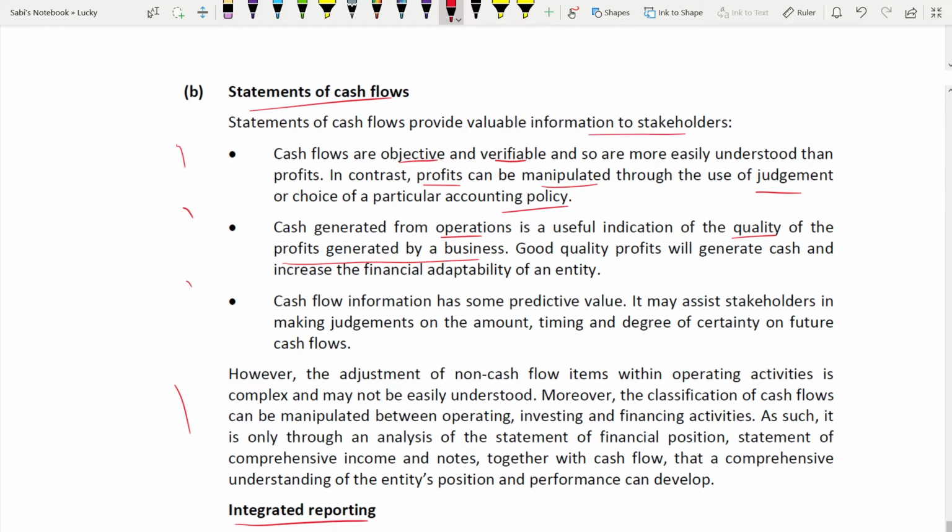You don't have to concern so much about investing and financing, whether you are having an inflow and outflow. But from operating, yes. If you're having a good quality profit, it will generate cash. The profit could be of bad quality also, maybe short term, but it will not give you so much cash. But good quality profit will generate cash faster and for a long term. Because of that, the financial adaptability of the entity will increase. Financially, you will become more adaptable.